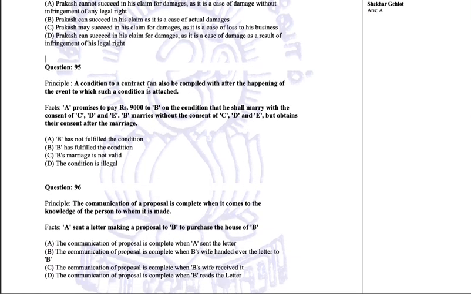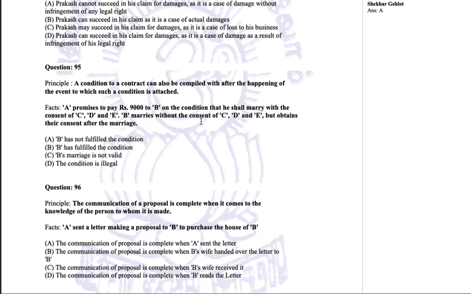A condition to a contract can also be complied with after the happening of the event to which such condition is attached. A promises to pay 9,000 to B on condition that he shall marry with the consent of C, D, E. B marries without the consent of C, D, E but obtains their consent after the marriage. B has not fulfilled the condition, or B has fulfilled the condition?